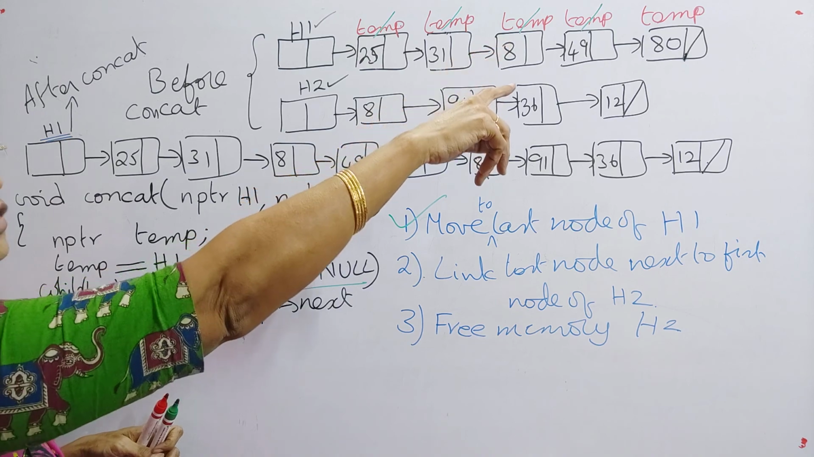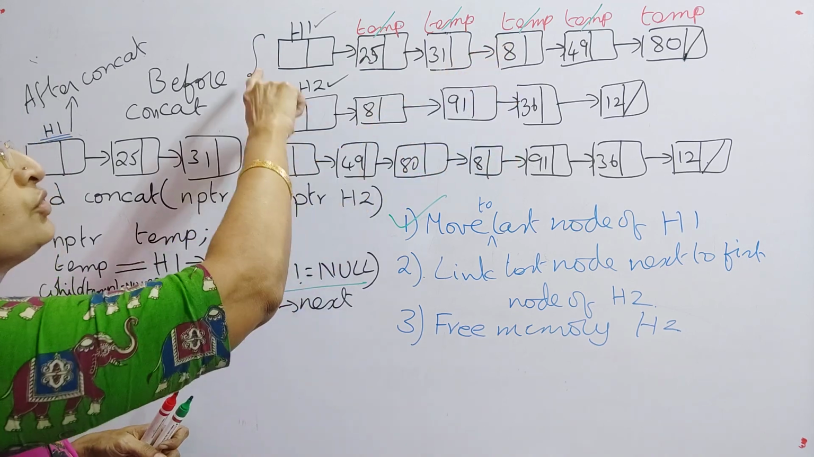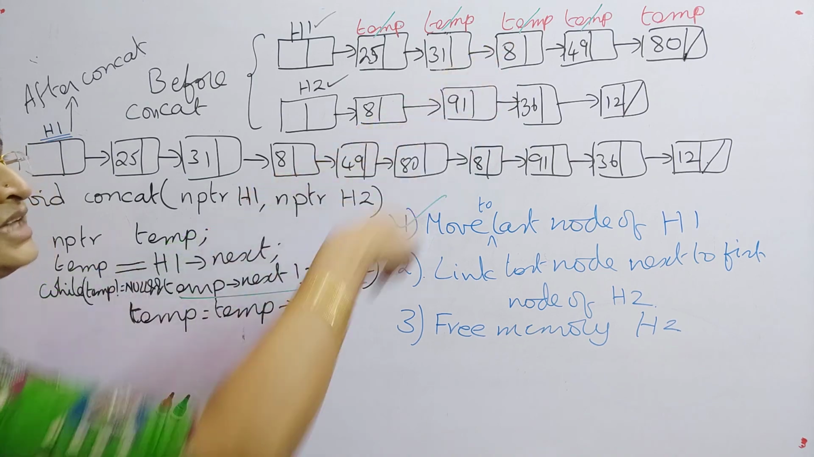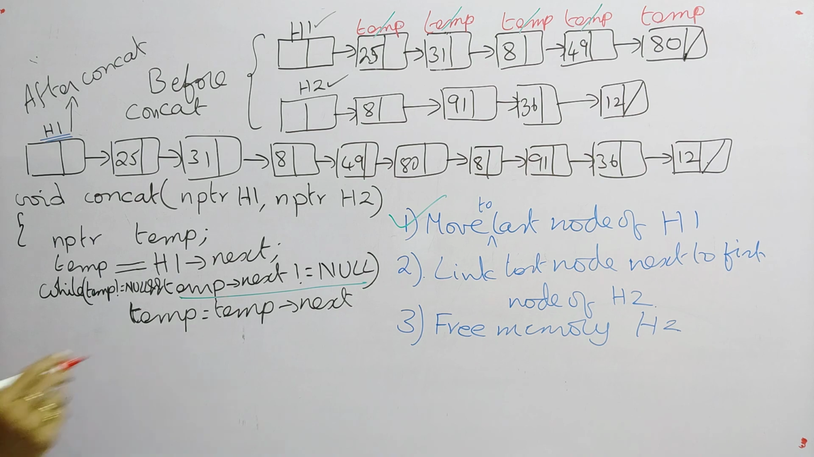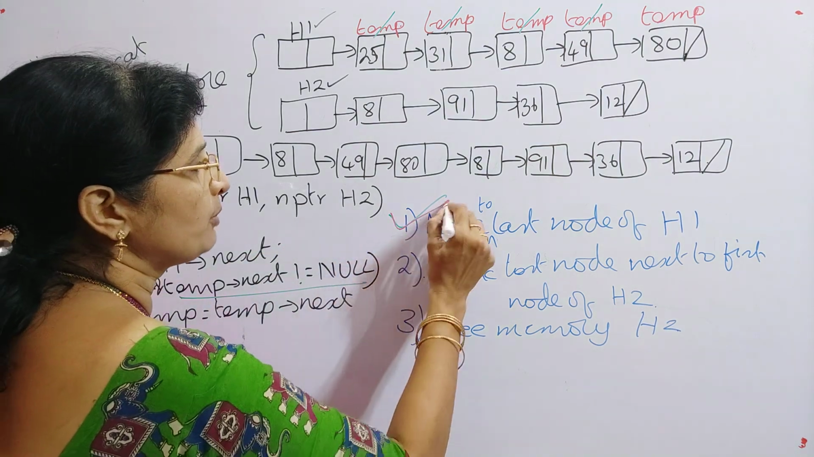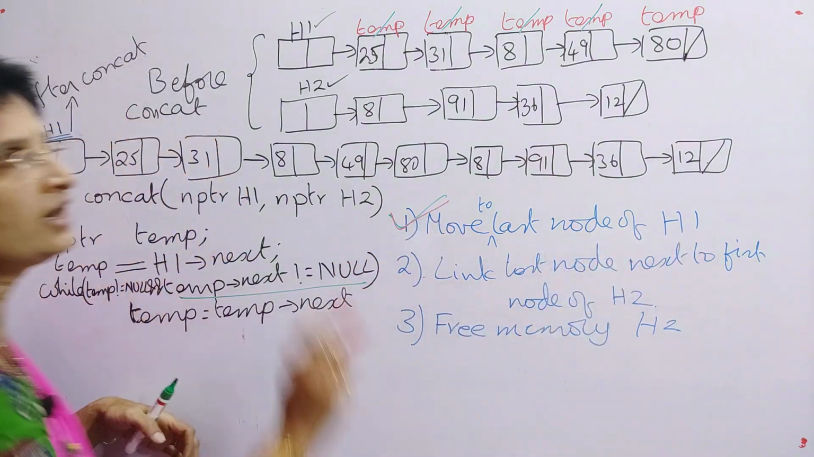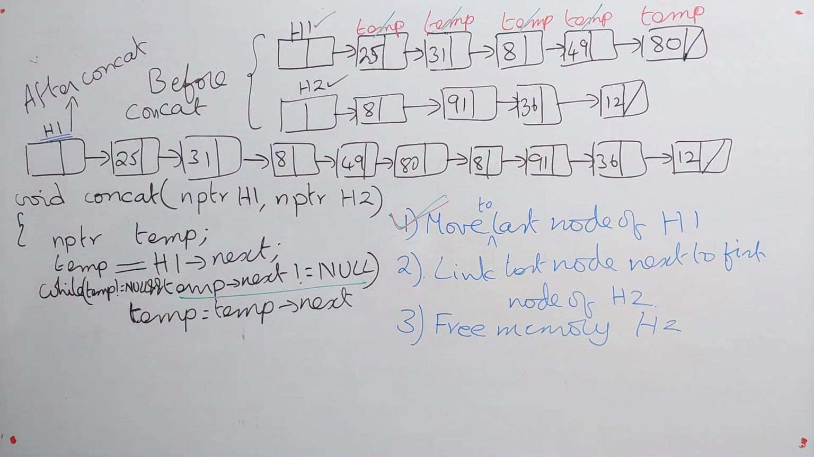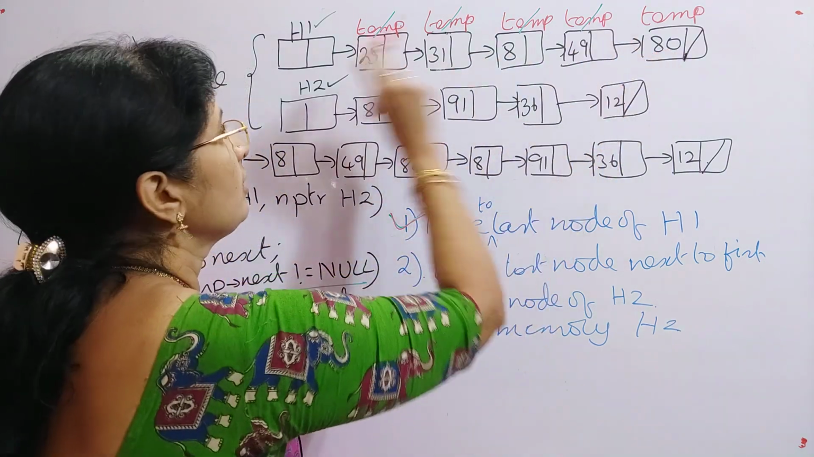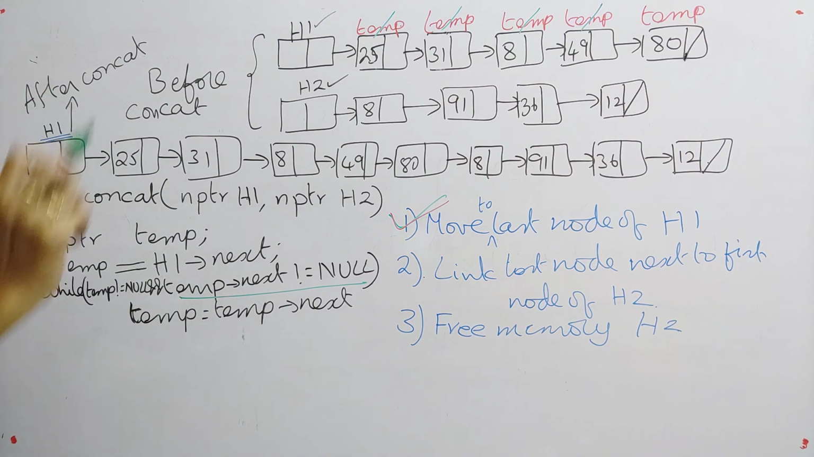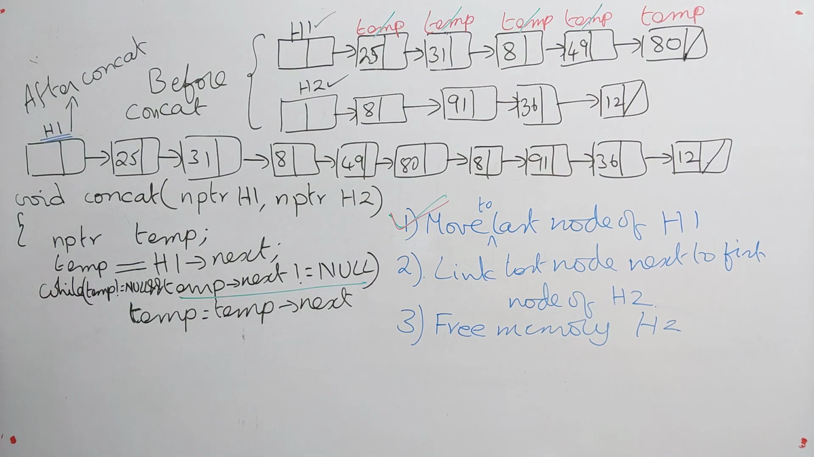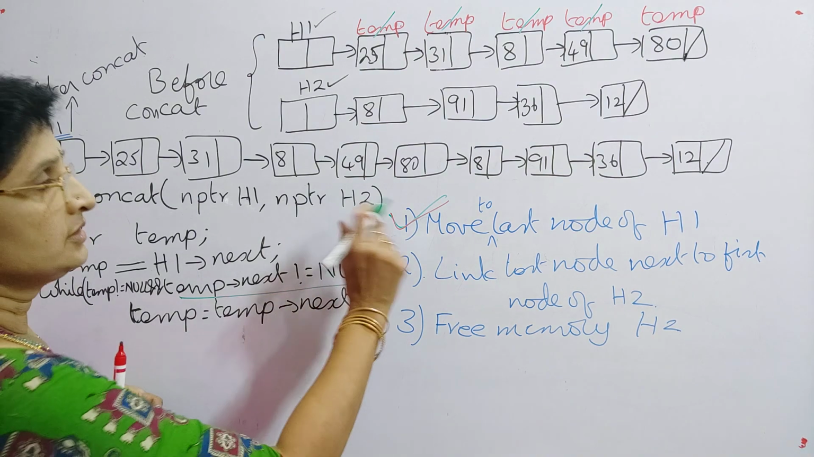So where is the temp now for us? It is at the last node of the first list. So it is at location 80. So now you have the temp pointer at the location. So that means what? Have you moved the pointer to the last node of H1? Yes, we have moved the pointer to the last node of H1. So the last node of H1 is what? 80. So now where is our temp pointing? Our temp is pointing at 80. So that's why now we have the temp at the last node of H1. So this step is over.